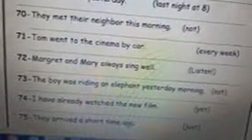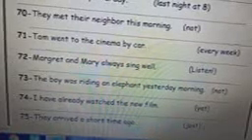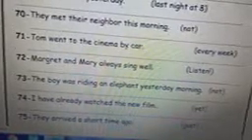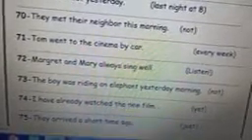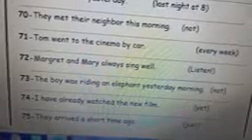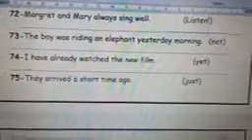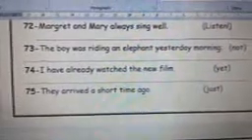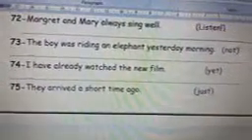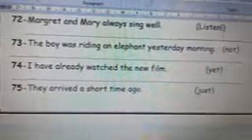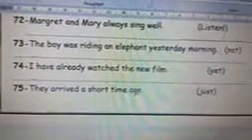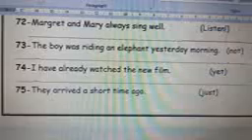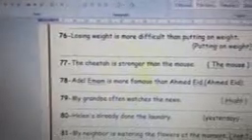73. The boy was riding an elephant yesterday morning. Use not. The boy wasn't riding an elephant yesterday morning. Number 74. I have already watched the new film. Use yet. I haven't watched the new film yet. 75. They arrived a short time ago. Use just. They have just arrived.